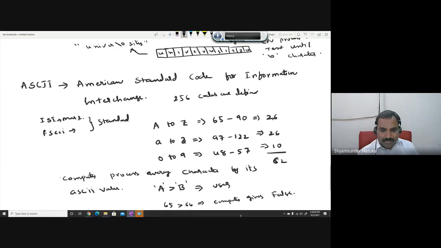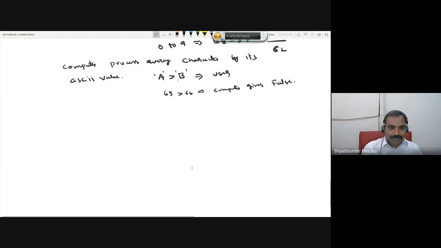Strings also can be compared, but in a different way. How is it going to be valid? I'm telling you. Maybe I write ABC here, and maybe XYZ. Whenever you write this, internally ABC is represented by 3 locations.